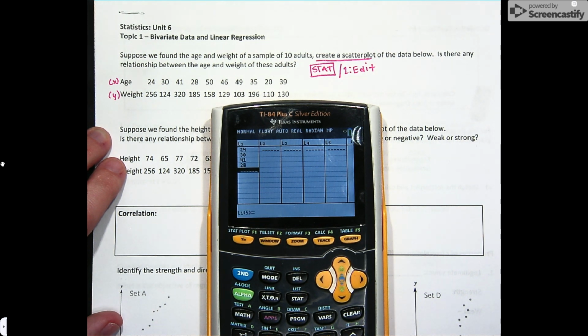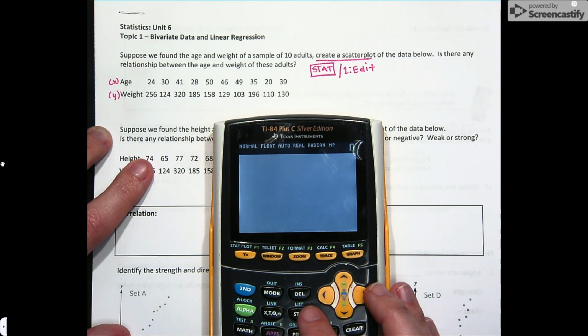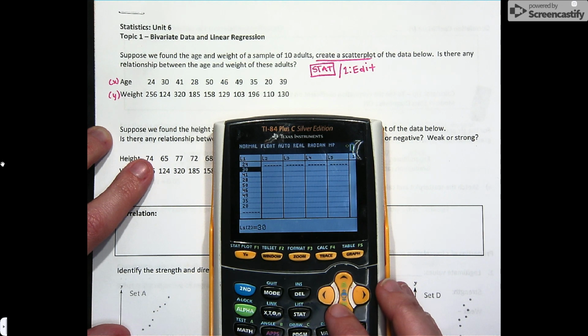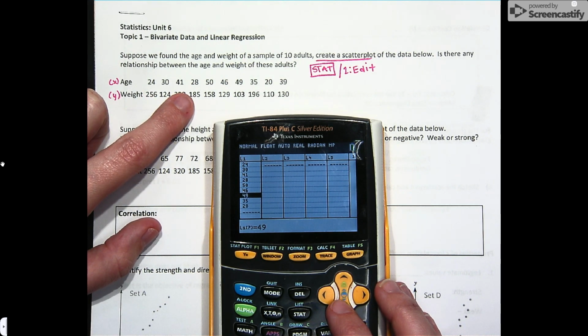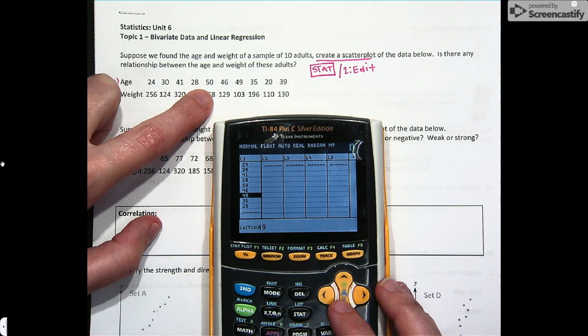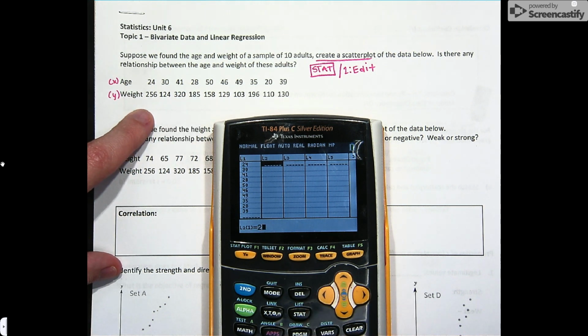So I'm going to type in the ages into L1. Oops. Let's go back to stat, edit, and fix that last one. 4, 30, 41, 41, 28, 50, 46, 49, 35, 20, and 39. And then I'm going to type in the weight into L2.